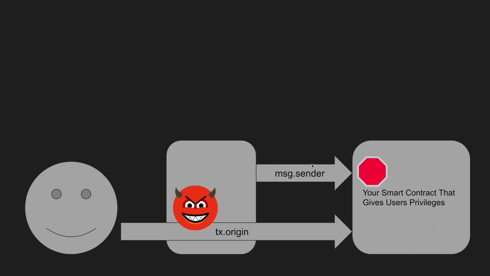So somebody else is interacting with your smart contract in between you and your user. Message.sender will detect that and will say, hey, this smart contract address does not match the authorized user address, so you are not allowed to do whatever you're trying to do. If you use transaction.origin as a source of authorization, then there's a problem that when a user uses other smart contracts, then those smart contracts can elevate their privileges to do whatever the user was authorized to do inside of your application. So don't use transaction.origin.